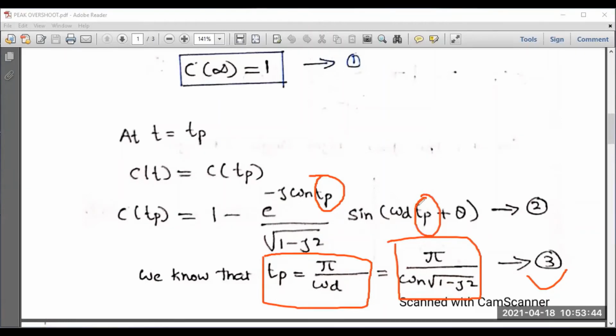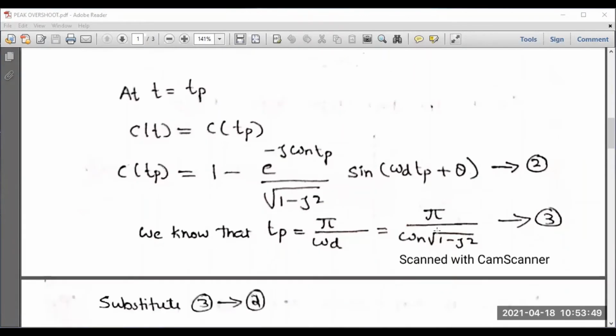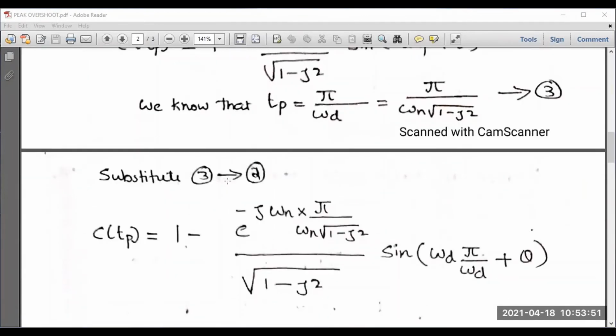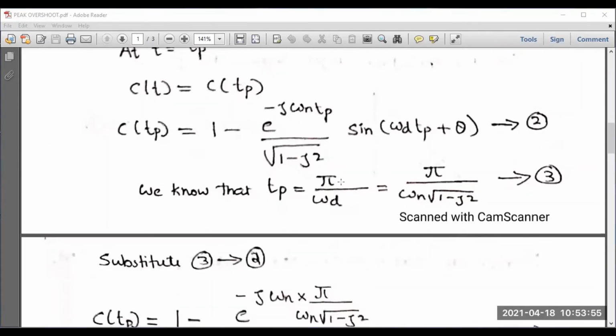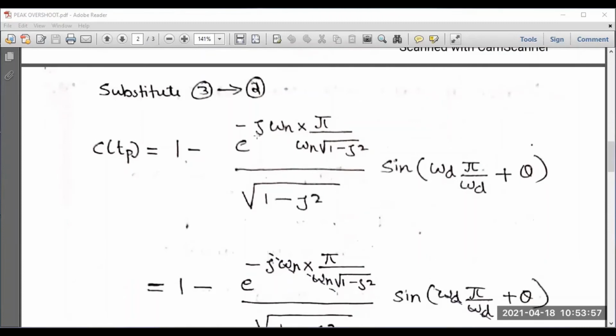Substitute equation 3 into 2. Let us remodify equation number 2 in terms of 3. Now substitute equation 3 into 2. So instead of Tp, you have to substitute the following expression. When I substitute, what will happen? C of Tp is 1 minus e to the power minus zeta omega n into pi divided by omega n into square root of 1 minus zeta square, upon square root of 1 minus zeta square into sine omega d into pi by omega d plus theta.